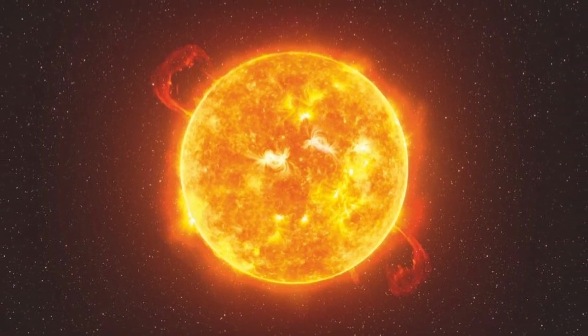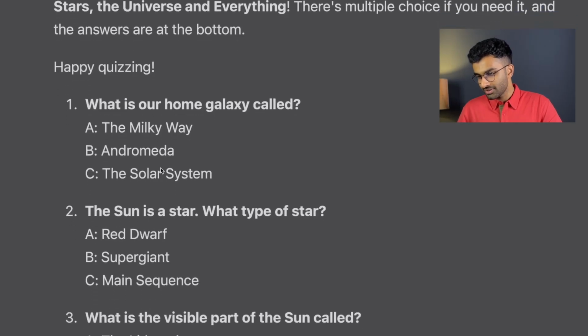In most cases. Now you might have heard that the way stars shine is they fuse hydrogen nuclei in the core of the stars. What happens when these hydrogen nuclei are depleted is the star has to start fusing helium, and because of a complex horde of processes that happens, the outer layers of the star start expanding, and that makes it a supergiant star. This basically happens at the end of a star's life. Our sun is in the middle of its lifetime, so our sun is a main sequence type star. By the way, a red dwarf star is basically a small star that has a very cool temperature because of which it looks red. So let's move on to the next question.